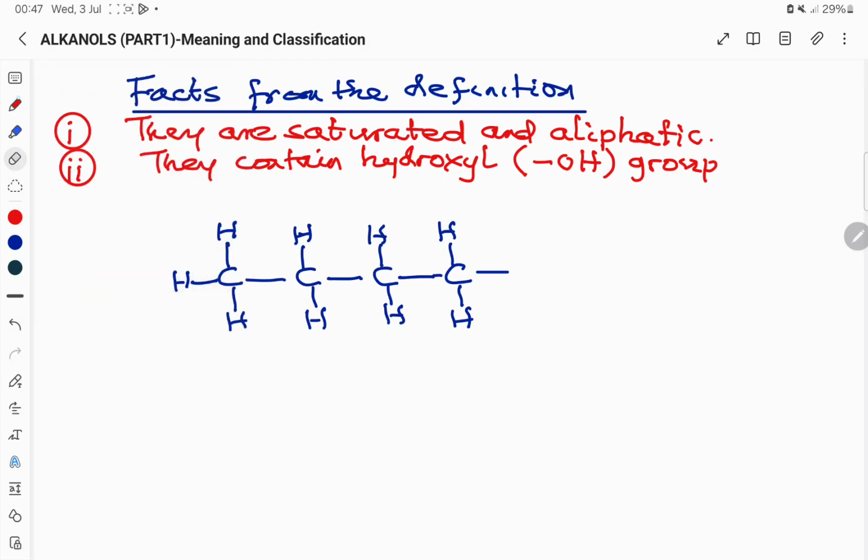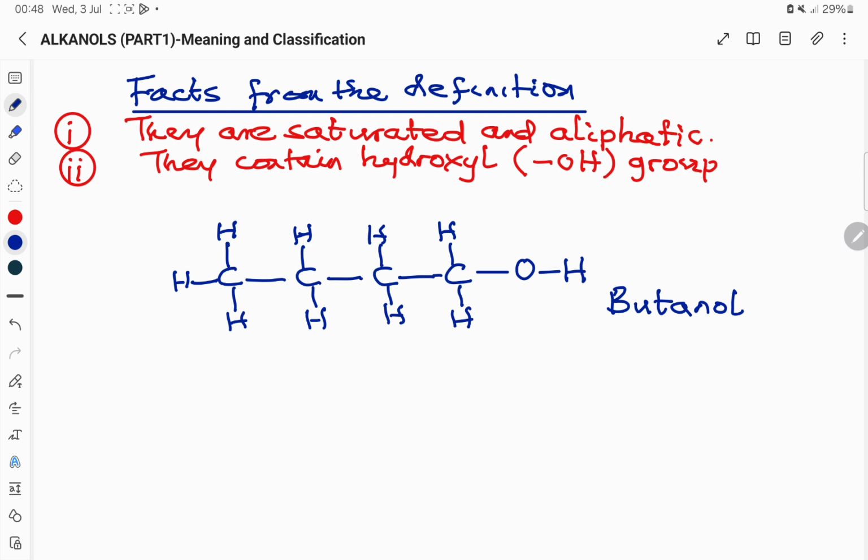But if a hydrogen atom is now replaced, let's say this is removed, and we put OH in its place, a hydroxy group. I'm trying to show the bond between the oxygen and hydrogen. Try to show the bonds between the atoms as much as you can. This is a molecule of an alkanol that you can call butanol. This represents butanol. Why is it butanol?